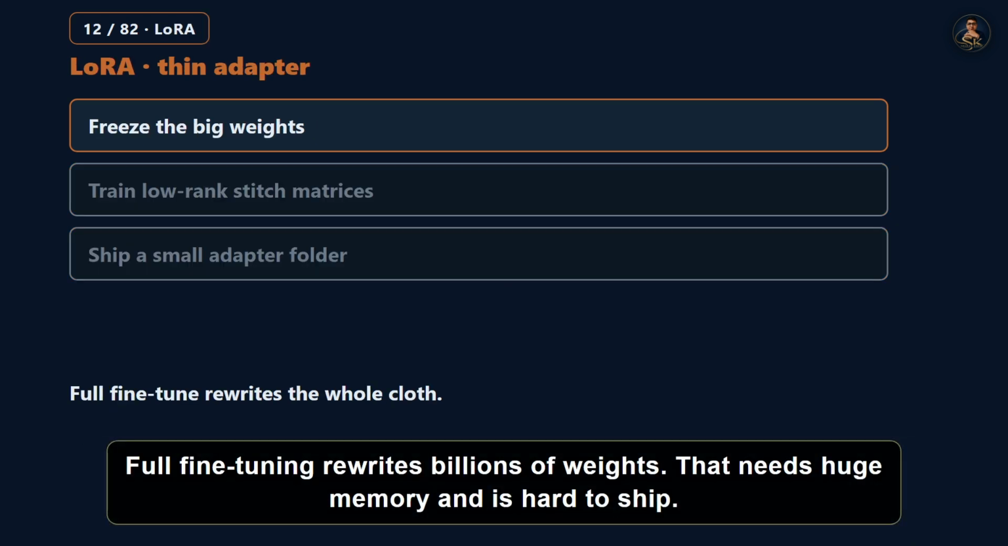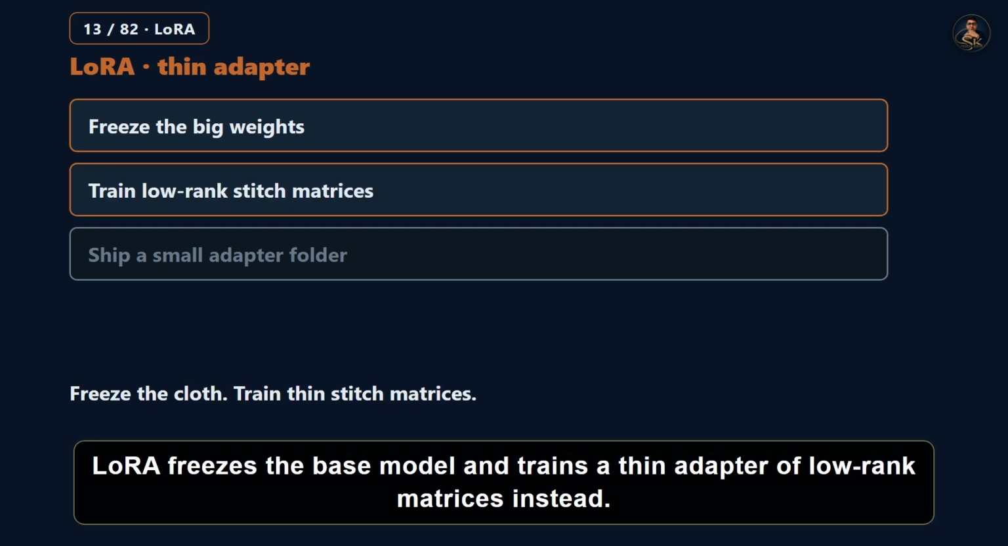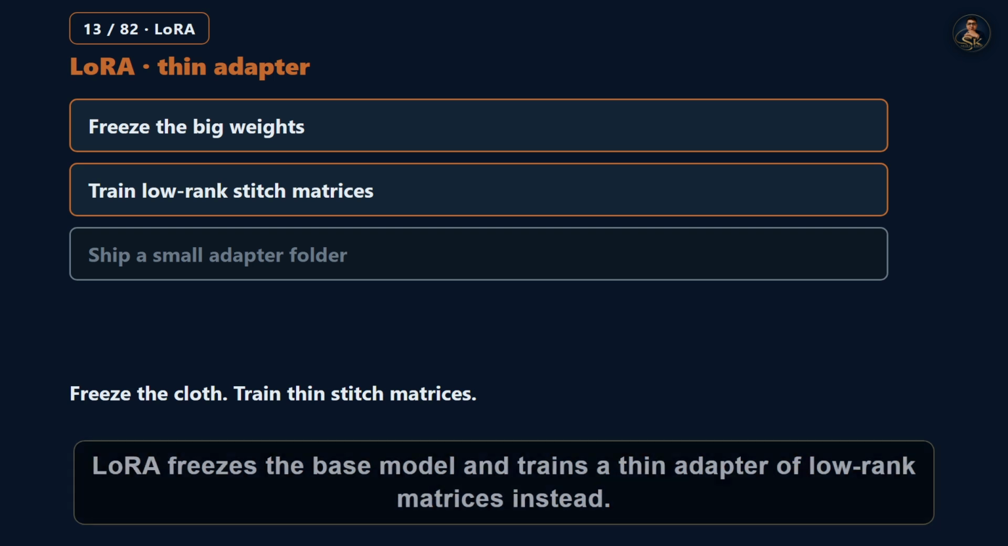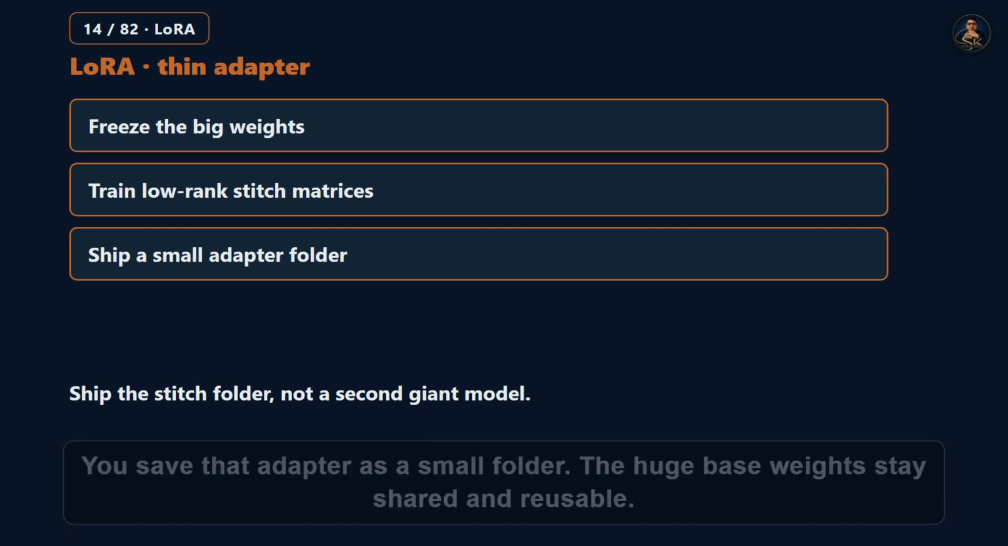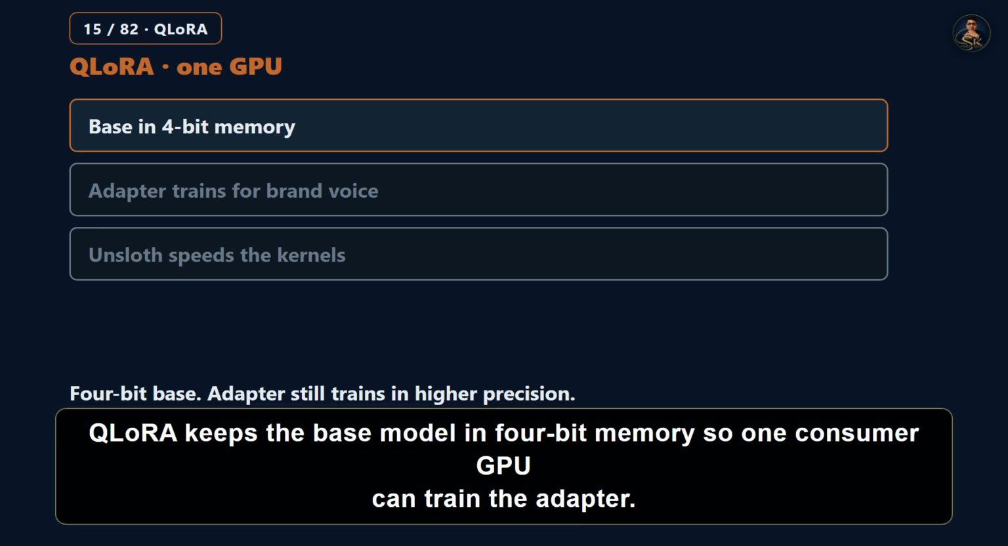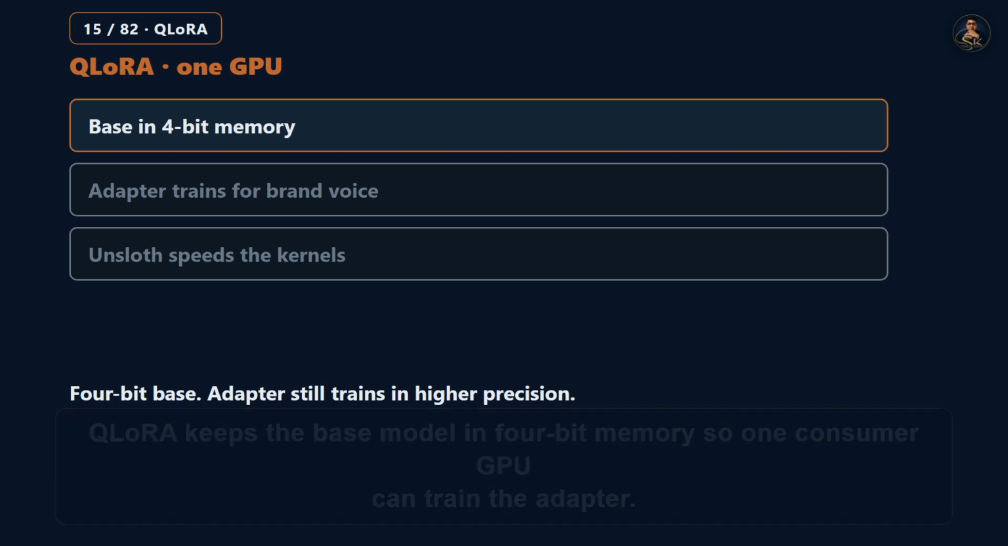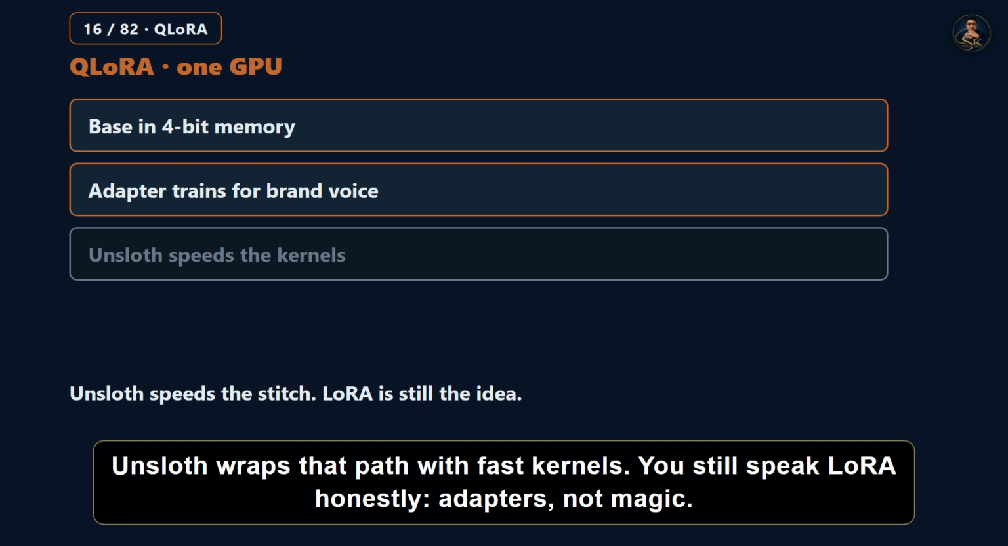Full fine-tuning rewrites billions of weights. That needs huge memory and is hard to ship. LoRA freezes the base model and trains a thin adapter of low-rank matrices instead. You save that adapter as a small folder. The huge base weights stay shared and reusable. QLoRA keeps the base model in 4-bit memory so one consumer GPU can train the adapter. Unsloth wraps that path with fast kernels. You still speak LoRA honestly: adapters, not magic.